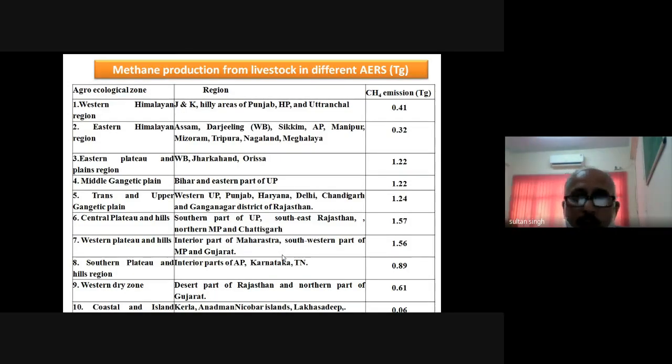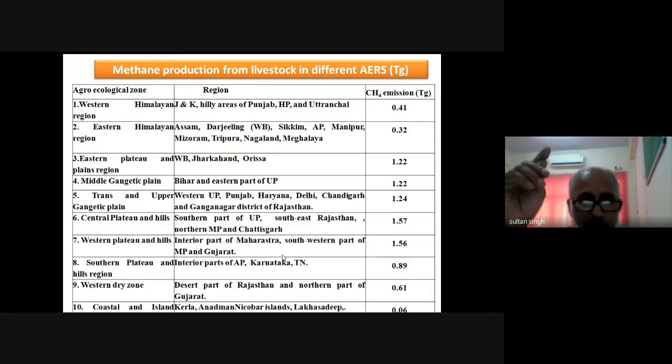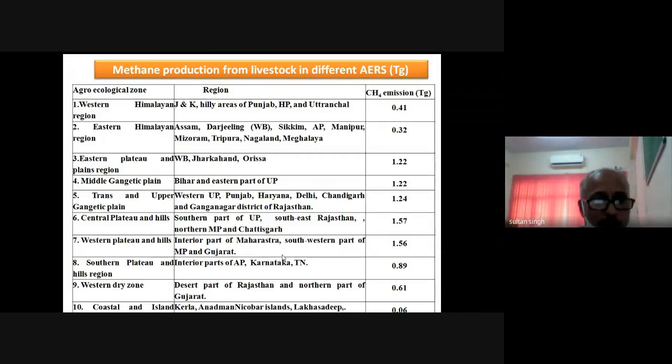Friends, again here you see in the picture of the country, what is the contribution of a particular region to the total methane emission. If you see the Western Himalayan region, it is producing less as compared to the Central Plateau, Western Plateau and Hills, Trans and Upper Gangetic Plain, and the Middle Gangetic Plain. So the Western Himalayan region, Eastern Himalayan region, and the coastal region, followed by Western Dry Zone, these are the 4 agroecological zones which are producing less methane as compared to the other agroecological zones.